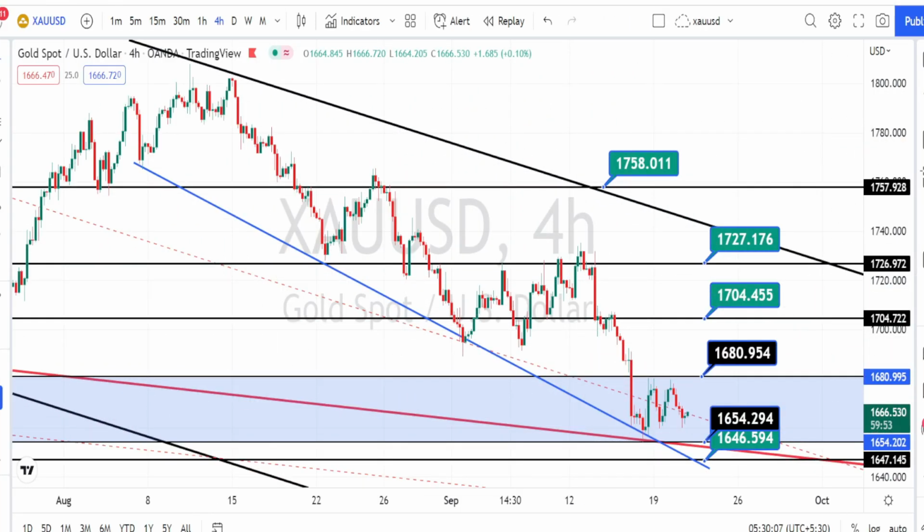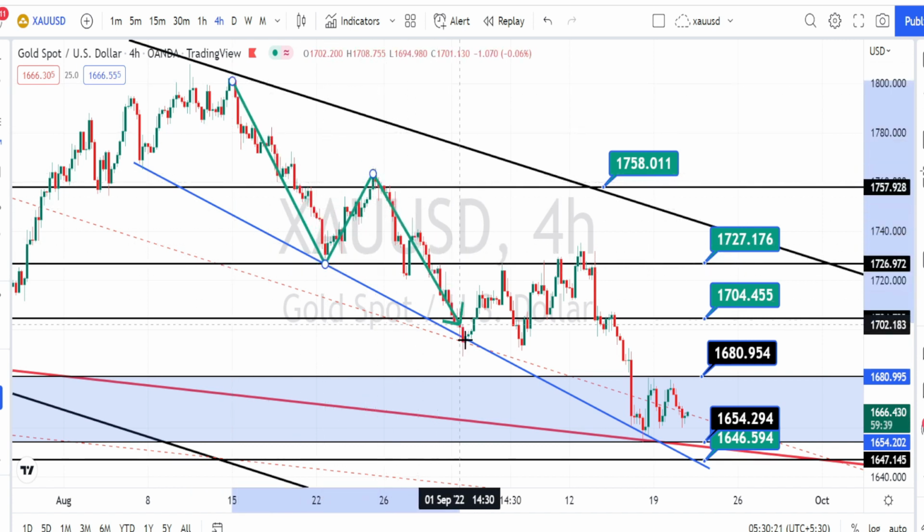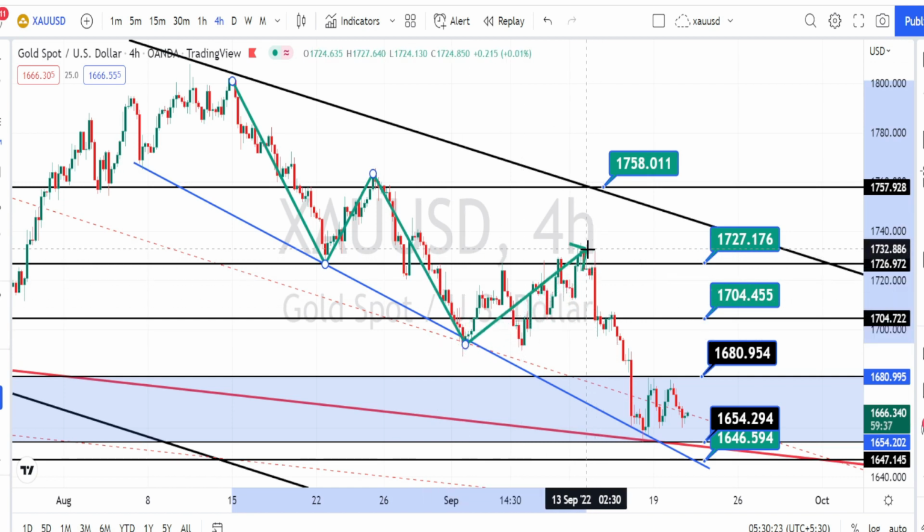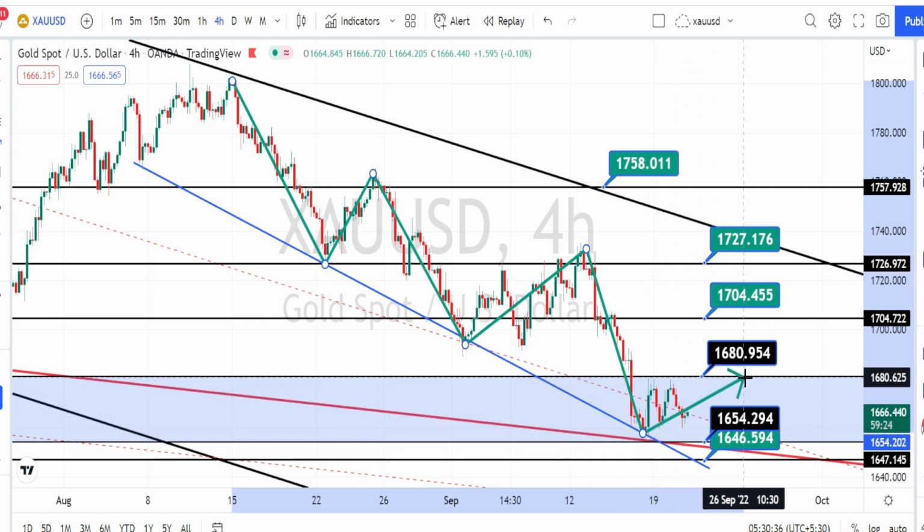I am in 4 hours time frame now. When we look at the price action in 4 hours time frame, after testing the resistance line of the bearish channel pattern from the daily time frame, we have noticed the price action to continuously trend on the bearish trend in 4 hours time frame also. And also you can notice that every time it tests this trend line or the support line, it has bounced back on the bullish side retracement, and currently also we are noticing the price action to bounce back on the bullish side retracement.